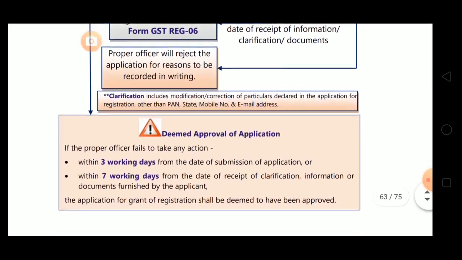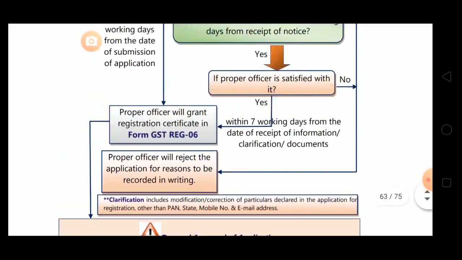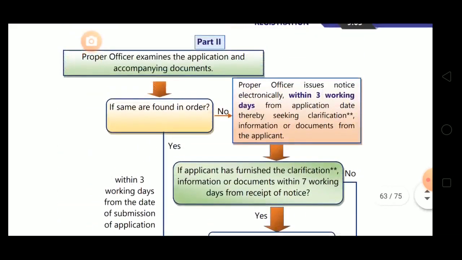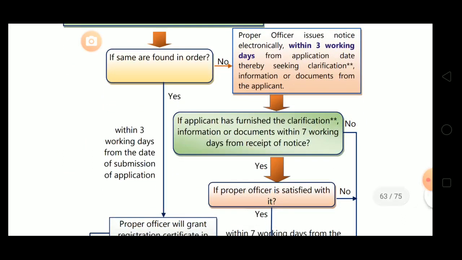So this completes our part 2, procedure of registration. What they have given here is deemed approval of application. If the proper officer fails to take any action within 3 working days from the date of submission of application. See here, the proper officer is supposed to take action within 3 working days. Means if the application is in order, then also they have to take action within 3 working days. They have to grant the registration, and if it is not in order, then also they have to take action within 3 working days by issuing the notice.